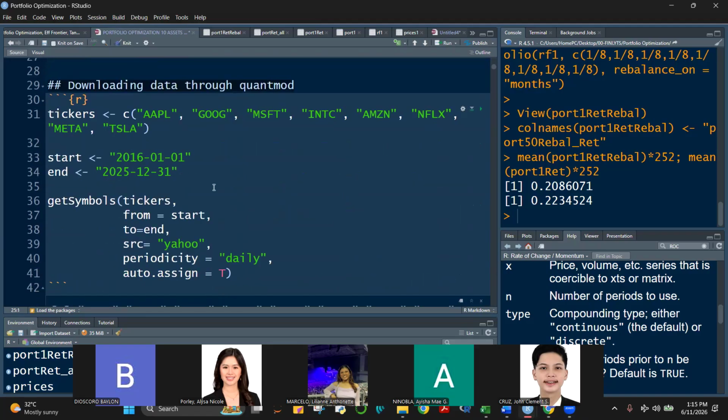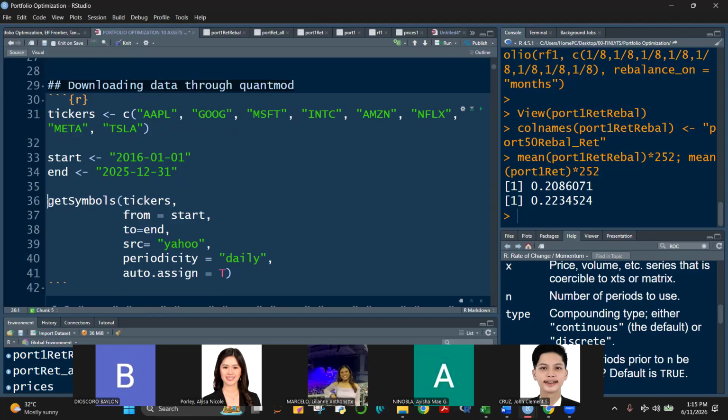Okay, I'd like you to run this class. We have already discussed this in the past. We're going to create an object called tickers. And what does tickers consist of? These are 8 assets: Apple, Google, Microsoft, Intel, Amazon, Netflix, Meta, and Tesla. And then we start with a 2016-01-01 start date and an end date of 2025-12-31.